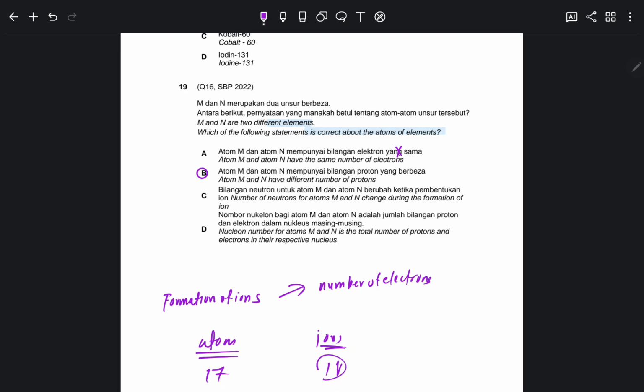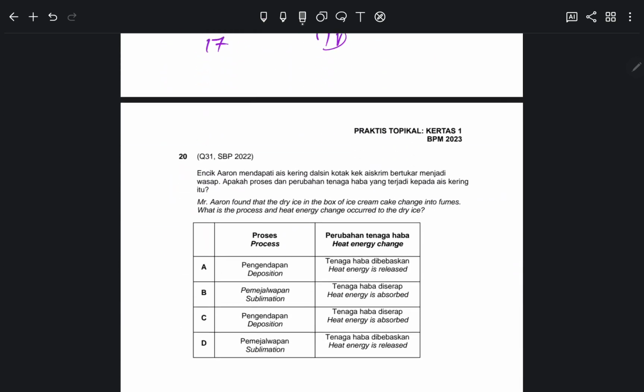The number of neutrons just remains the same, whether the element is in atom or ion state. So of course C is wrong. And D, nucleon number is the total number of protons and electrons. Are you sure? It should be the total number of protons and neutrons in the nucleus. So the electrons part is wrong. So D is also wrong. The correct answer is B.